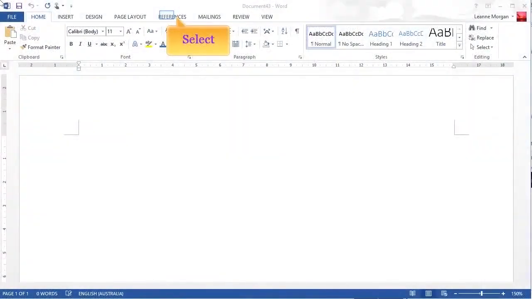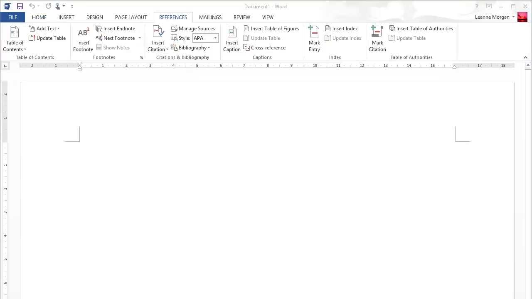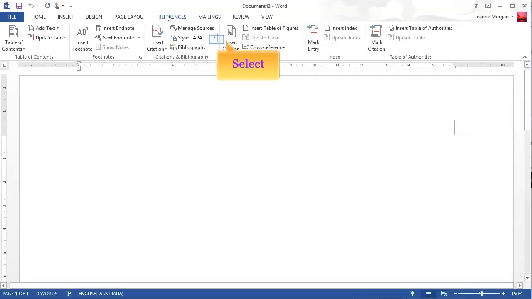To begin, find the References tab in the top ribbon of Word. Among other things, you will notice that you can create a table of contents, footnotes, citations, and bibliographies or captions under this tab. The one that you will use most will be Citations and Bibliography. Check that the style is set to APA.